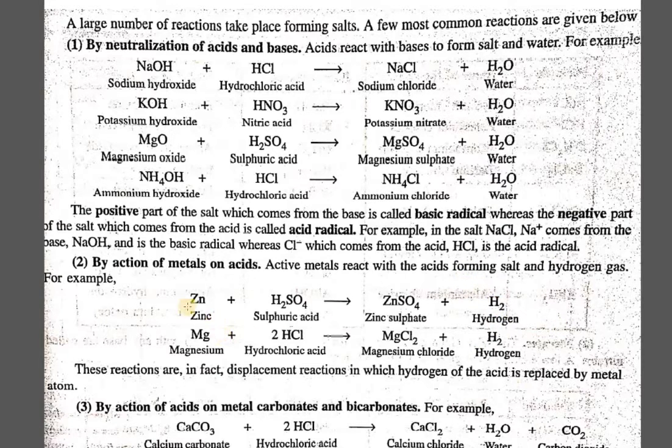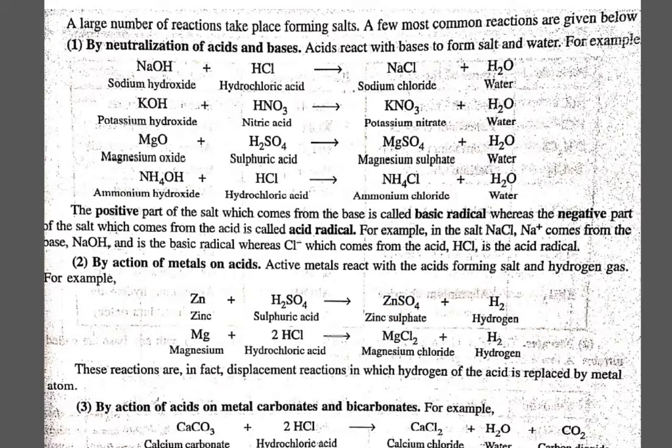In this case, zinc undergoing reaction with sulfuric acid forms zinc sulfate, and magnesium undergoing reaction with hydrochloric acid forms magnesium chloride. This is a kind of displacement reaction. The first one was the double displacement and the second one is the displacement reaction.